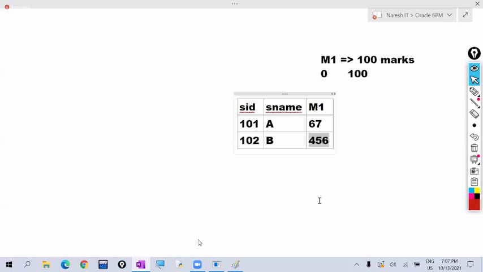For this, we use constraints. To restrict the user from entering invalid data, we use constraints. Here the university is conducting 100 marks, so the marks value must be between 0 and 100 only. A student should not get marks greater than 100 or less than 0.